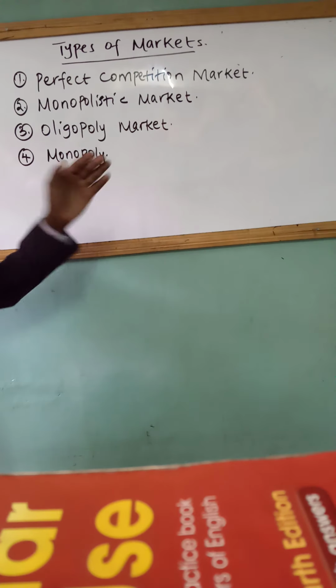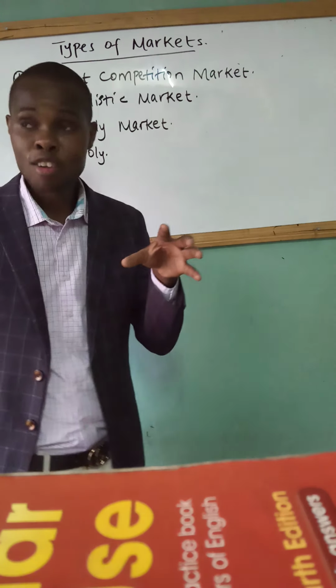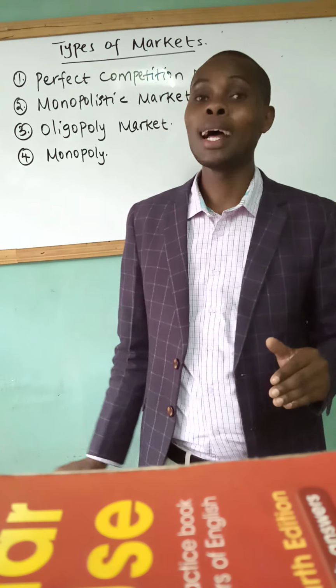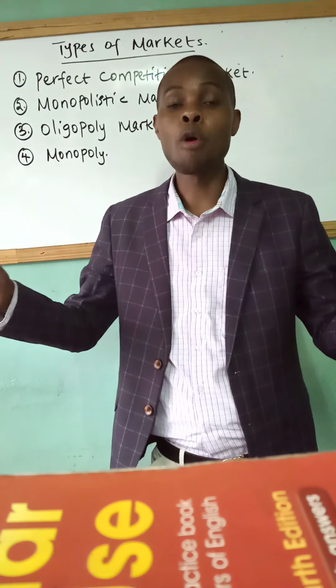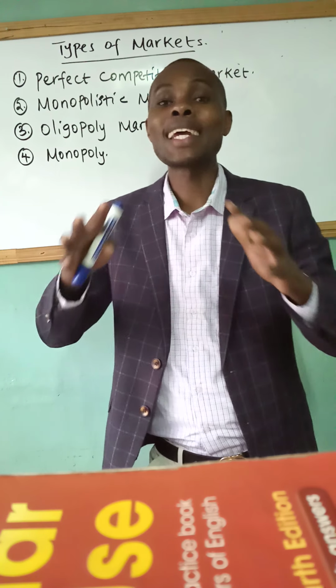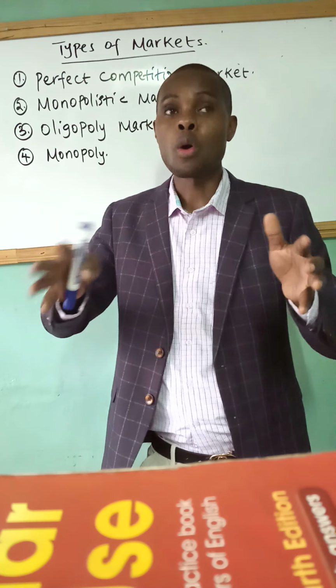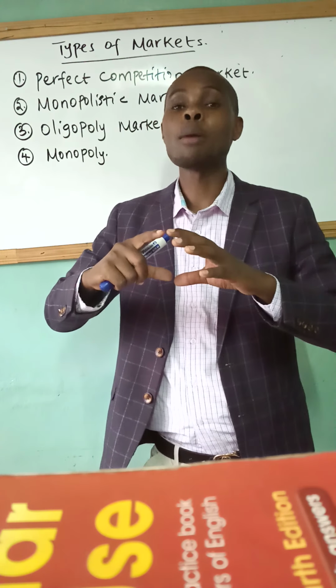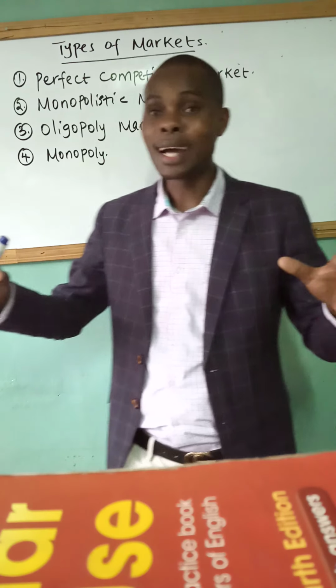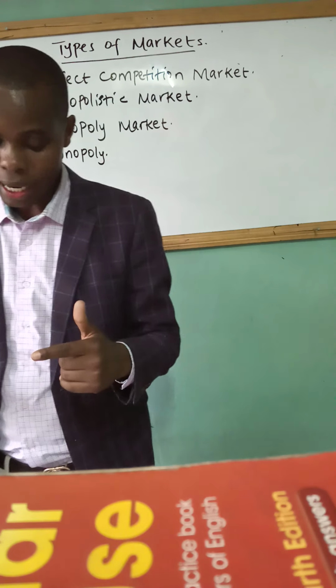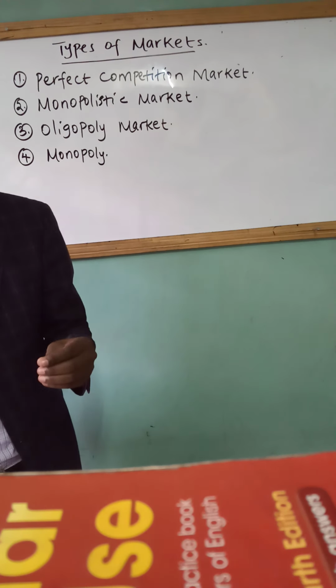Okay, let's begin with the perfect competition market. This is a kind of market where you find a large number of small farms operating, maybe at one place or at different places, but we have a large number of small farms that operate in a market.